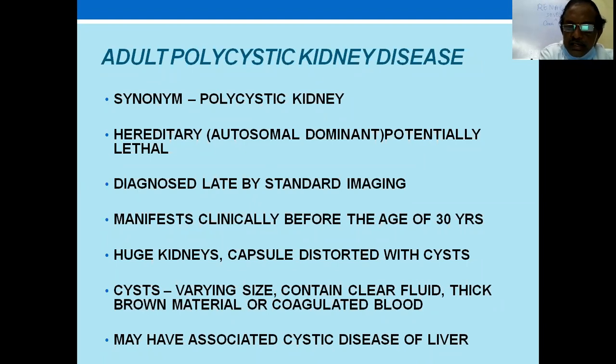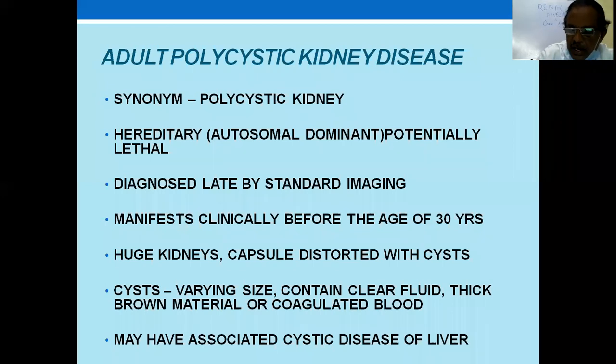These are huge kidneys, with the capsule distorted with cysts. It is called a bosselated kidney. When you palpate a polycystic kidney, the surface is bosselated. Cysts of varying size contain clear fluid and thick brown material of coagulated blood, that is hematuria, present in the cyst. There may be associated cystic liver disease in other areas.